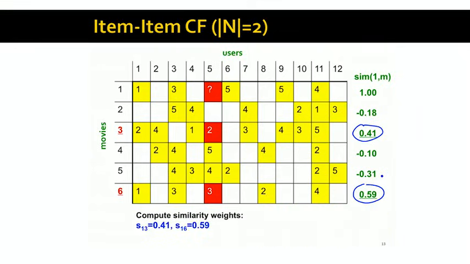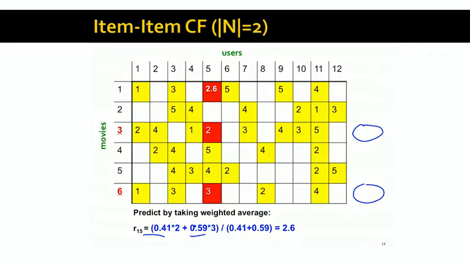Once we do that, the similarity values are, in this case, 0.41 and 0.59, and we're just going to use a weighted average estimate to predict the rating for movie 1 and user 5.